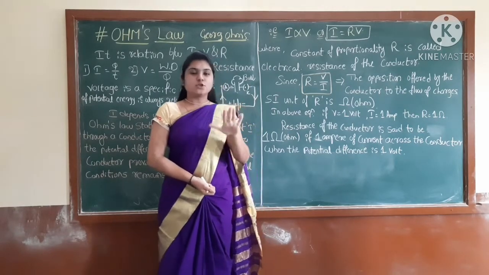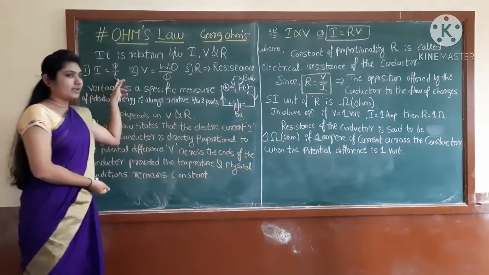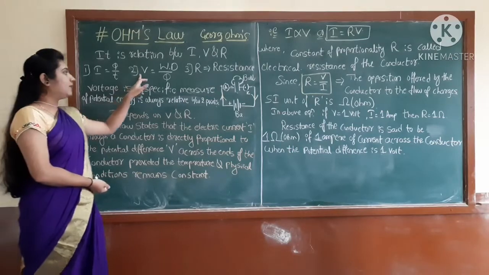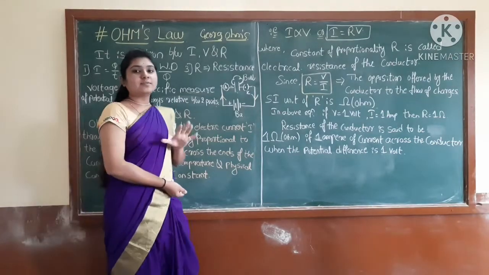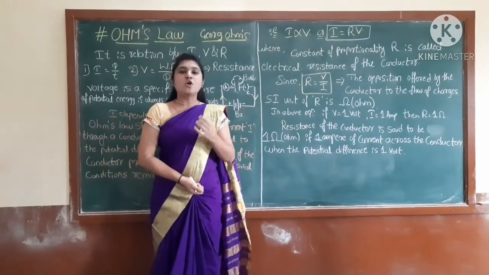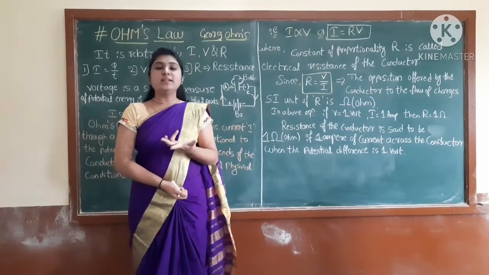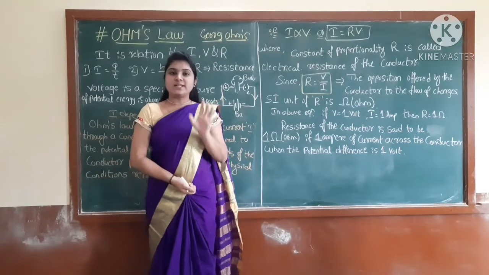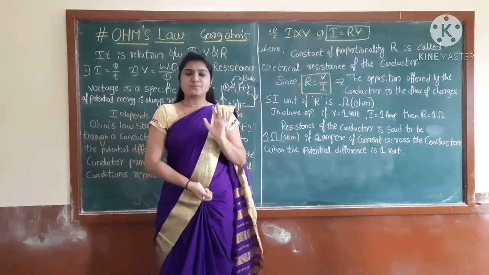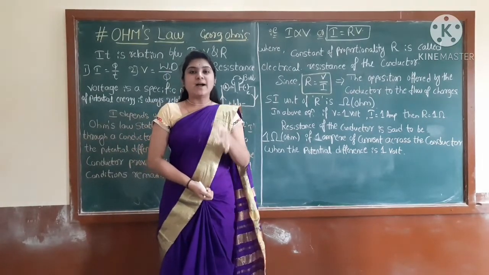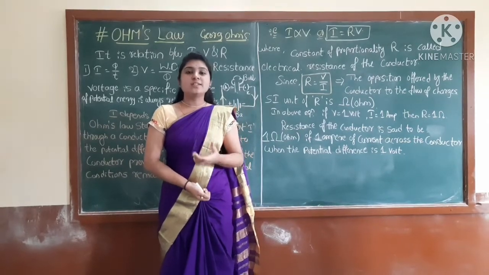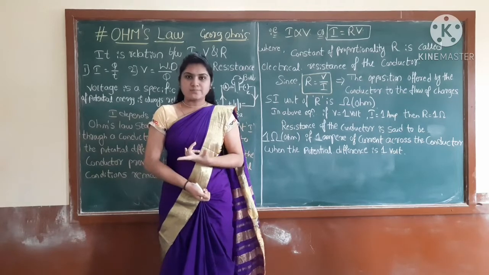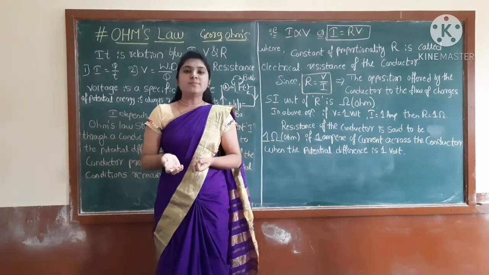So this is our electric current, whose SI unit is the ampere. Then the second one is V. V is nothing but voltage, or the potential difference. Already in your 10th standard you had one lesson, that is electricity. In that you defined one definition there, in Kannada Vibhavantara. So what did we define there?